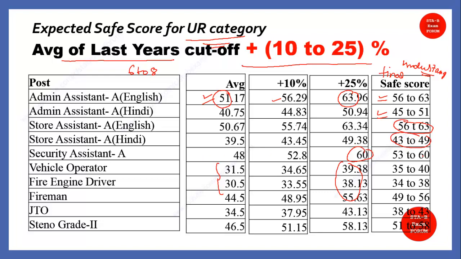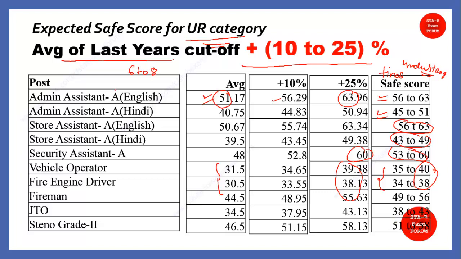Let's see security, again it is 53 to 60. For fire engine driver and vehicle operator, you can consider a maximum of 40, and for steno grade it is 58, students, the maximum is 58 and the range is 51 to 58. For JTO, 38 to 43 we got.